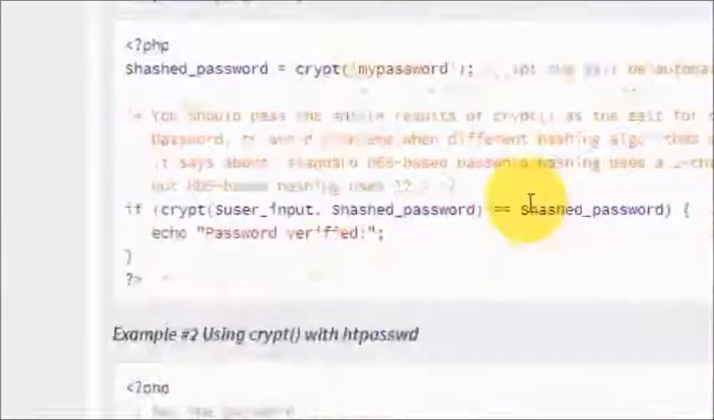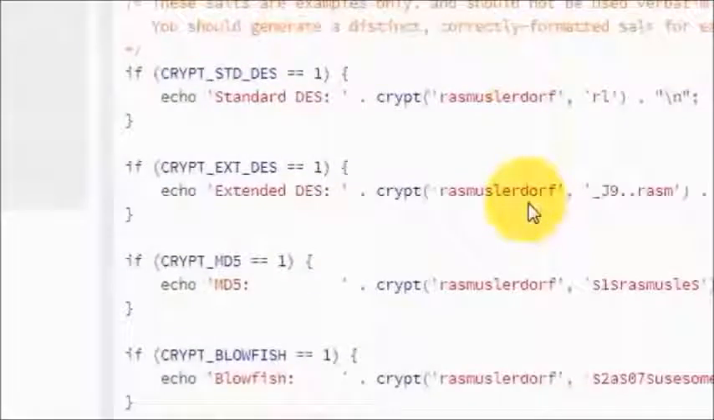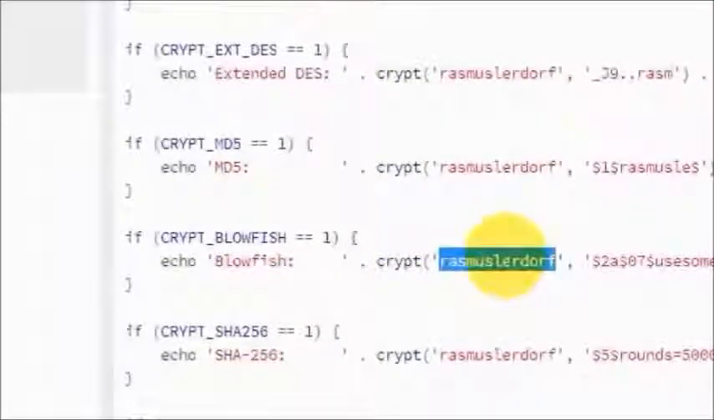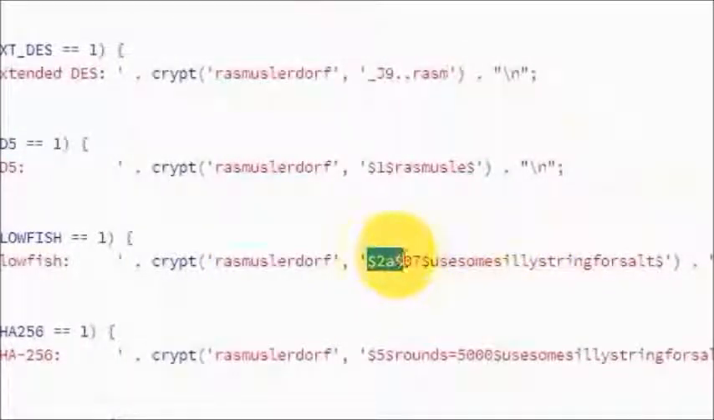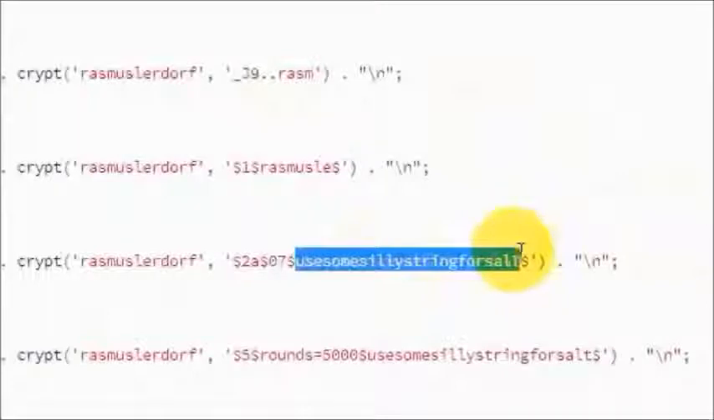PHP.NET is going to show us a wee bit down here. Where's Blowfish? Here it is, Blowfish. He gave the password, which is Rasmus Lerdorf, the guy who created PHP. And then he said $2a. Again, you can use a, x, and y. He's using a level 7 iteration. And then here's his salted value, which is less than 21 characters.